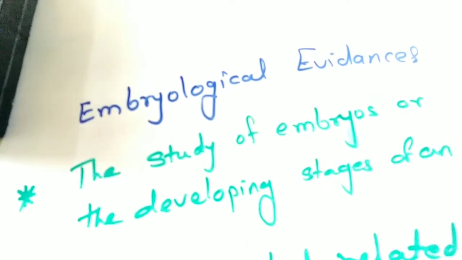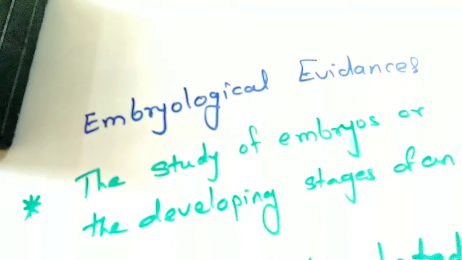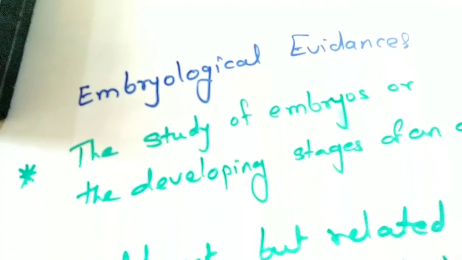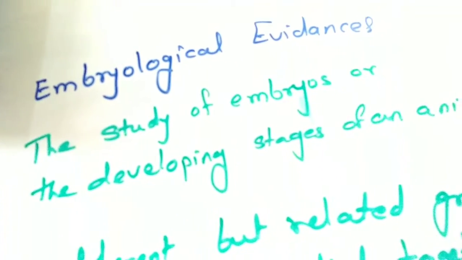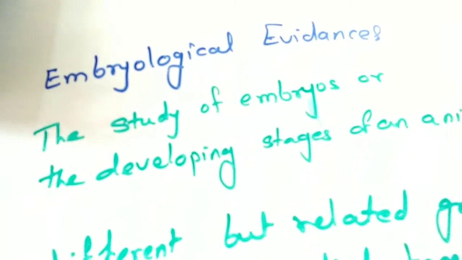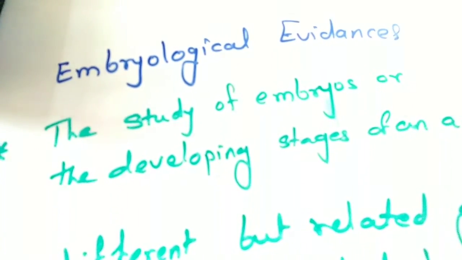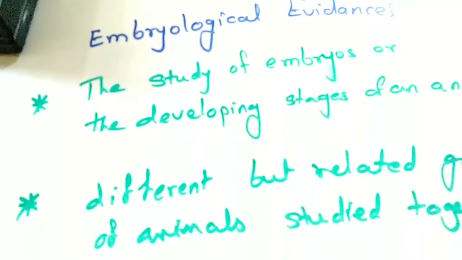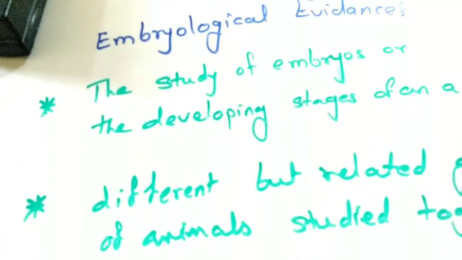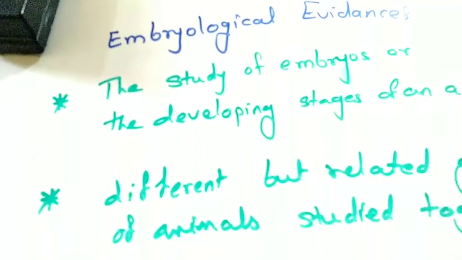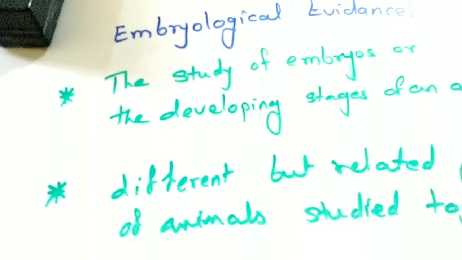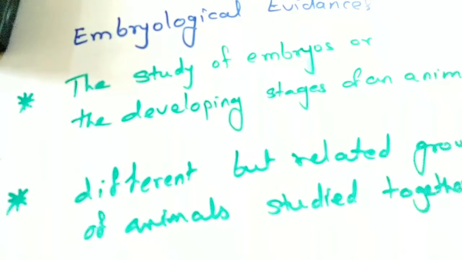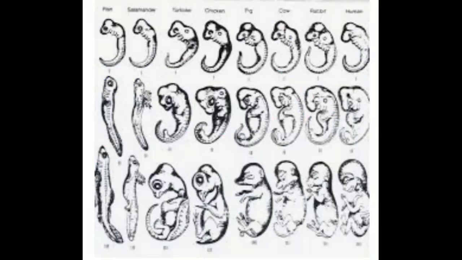Now, embryological evidences. Embryology means the study of embryos or the developing stages of an animal. So, when embryos of different but related groups of animals are studied together, it can be seen that they have many structural similarities.